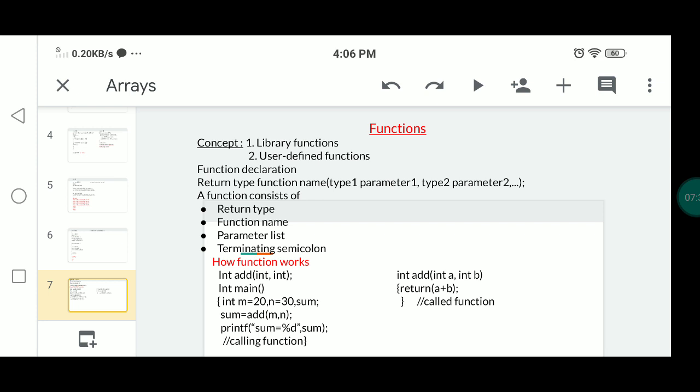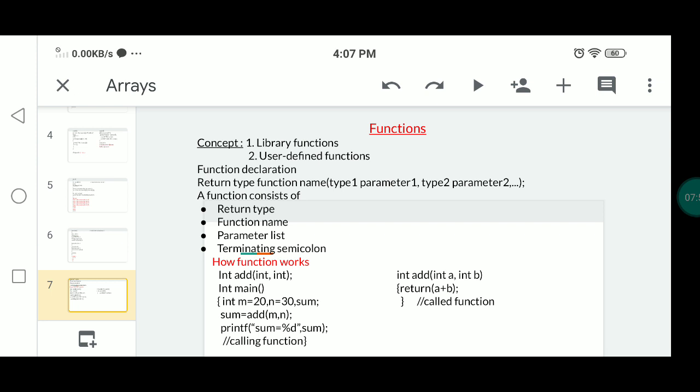Coming to the second one, user defined functions. On the other hand, these are functions which are defined by the user at the time of writing the program. Whatever you need, you can write that user defined function name.